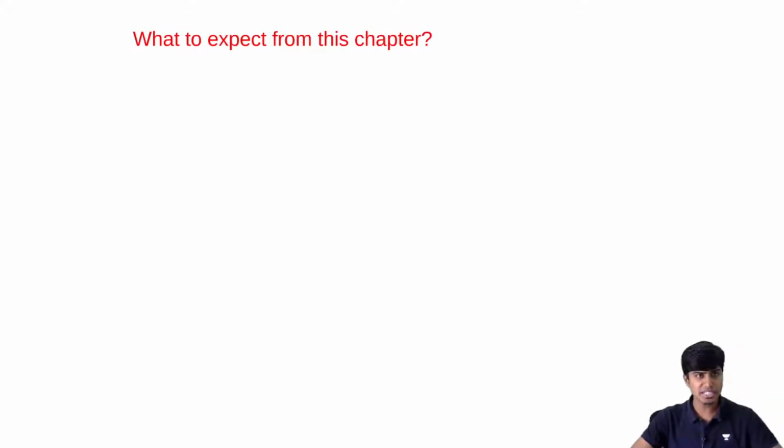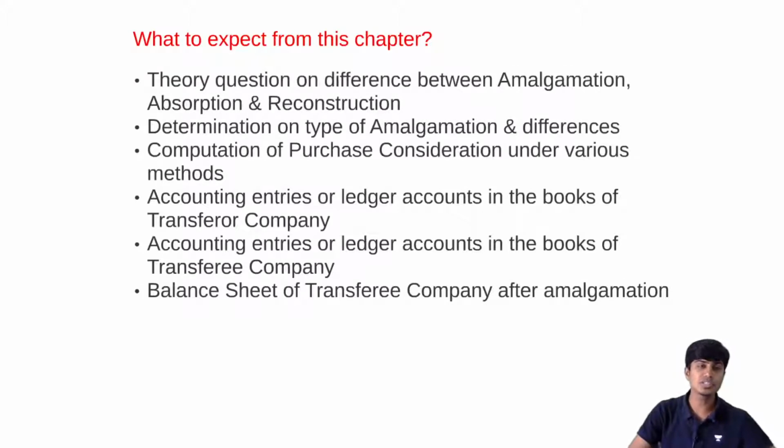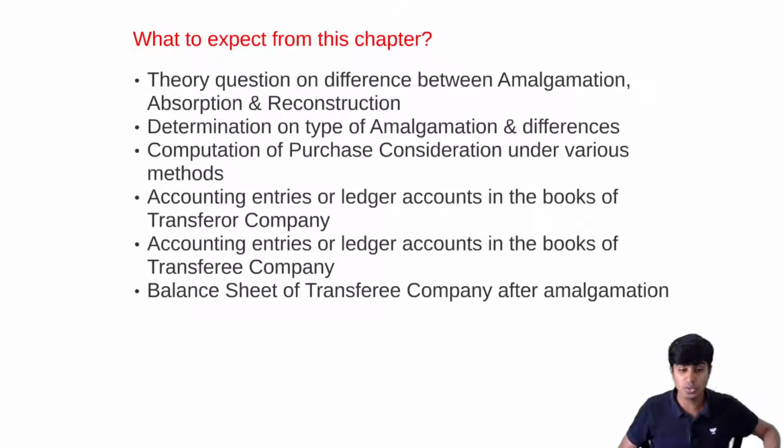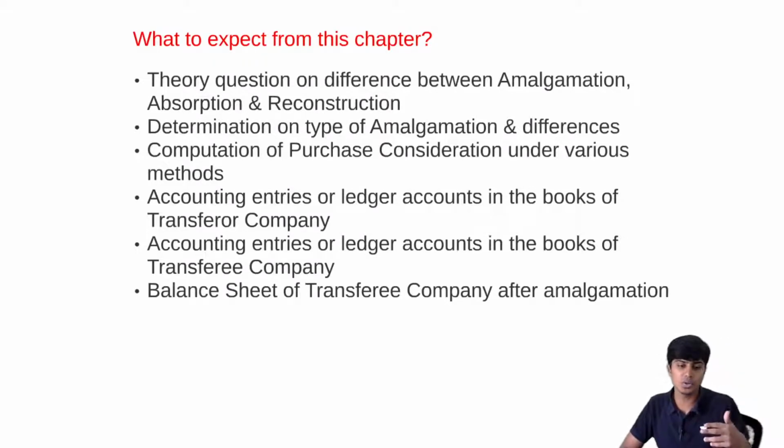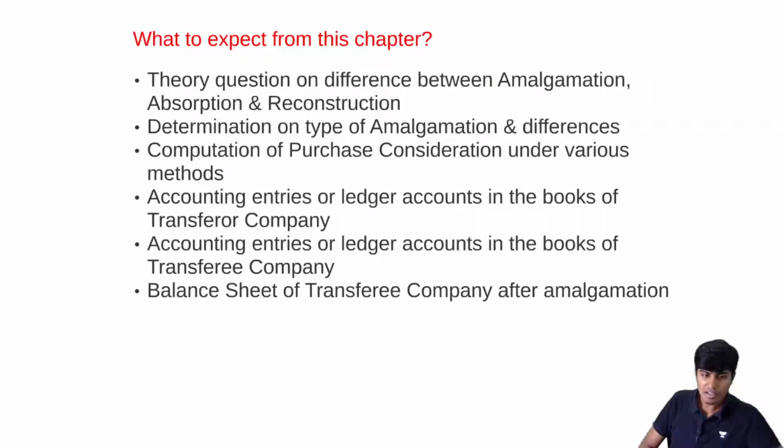So what can you expect from this chapter? You can expect theory-based questions testing you on what is amalgamation, absorption, and reconstruction. You can also expect questions which ask you to determine what type of amalgamation it is, and types of amalgamation and differences between each type. And questions can come on computation of purchase consideration under various methods, accounting entries or ledger accounts in the books of transferor, accounting entries or ledger accounts in the books of transferee, and balance sheet of transferee company after amalgamation. So all of this can be asked from this chapter. Let's quickly get started.